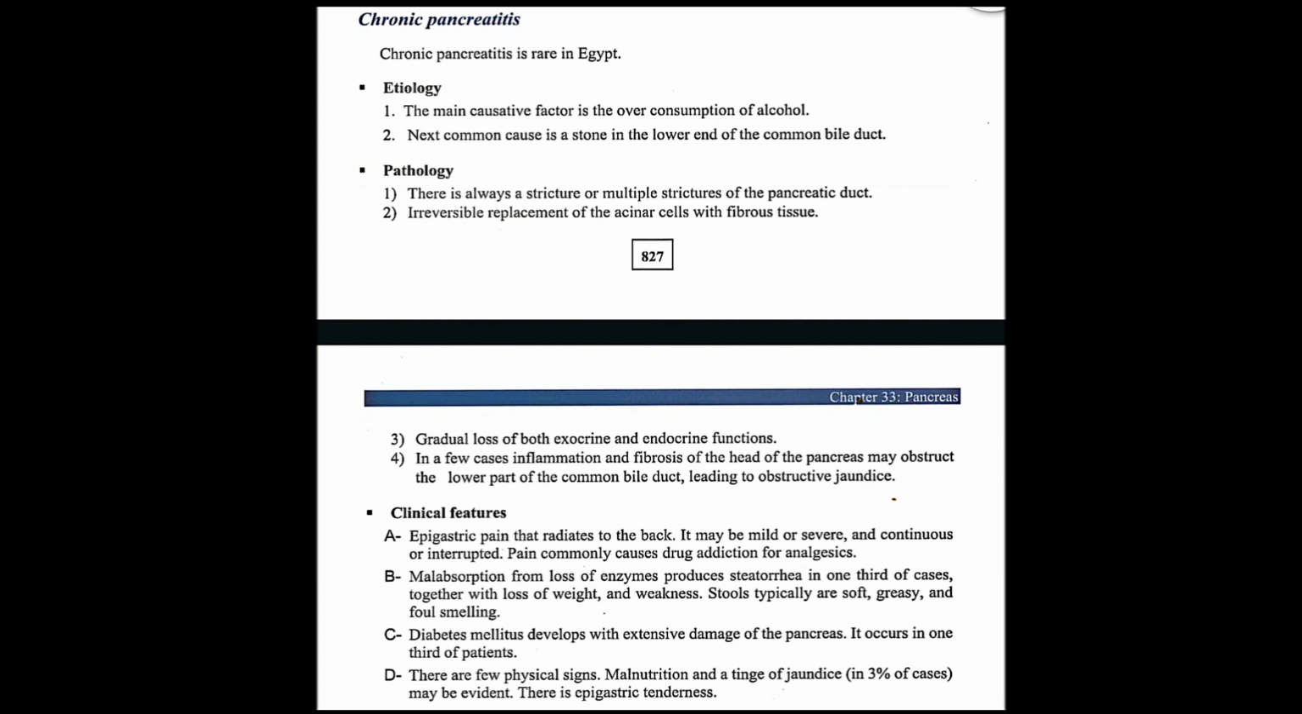So what is the pathology? There is always a stricture or multiple strictures of the pancreatic duct. There is always a narrowing, a point which is narrow, or maybe multiple narrowings of the pancreatic duct itself.